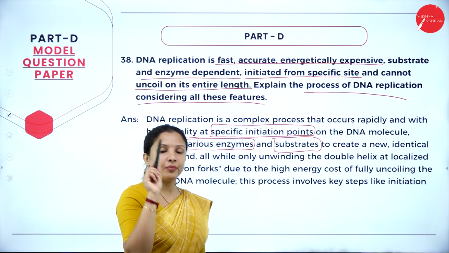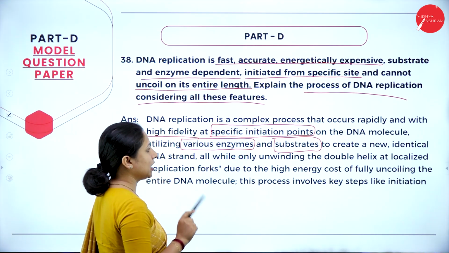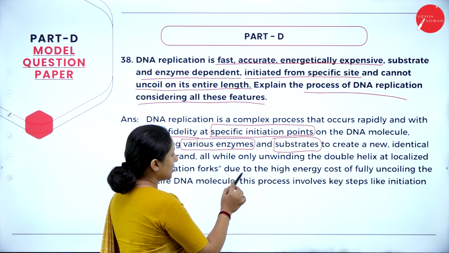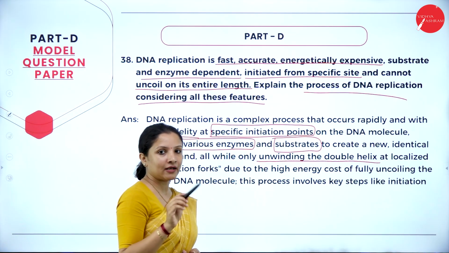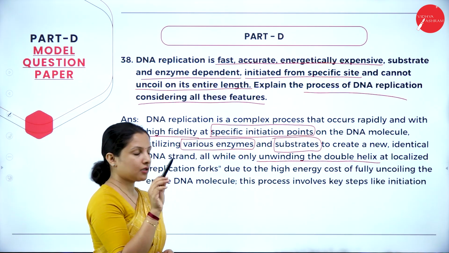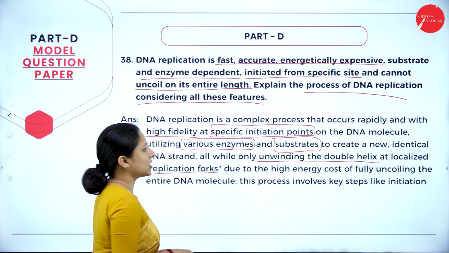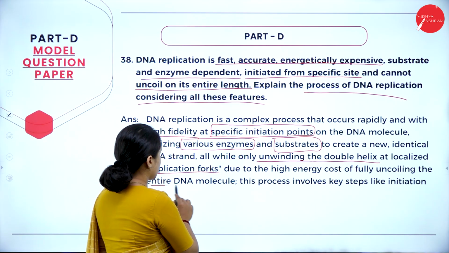That is, for the parental strand to create a new daughter strand, all these are involved. And all this happens only when the DNA double helix unwinds at a localized or specific position, creating a replication fork, due to the high energy cost of fully uncoiling the entire DNA molecule.